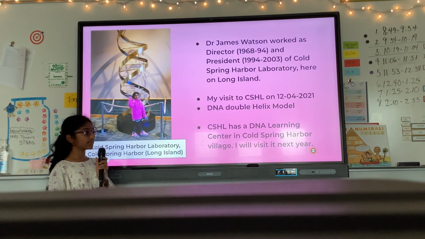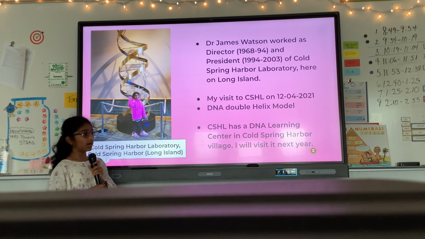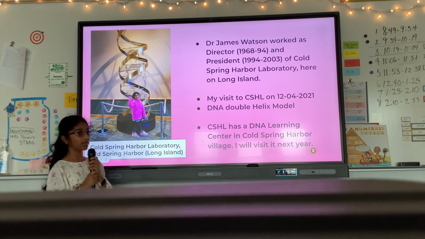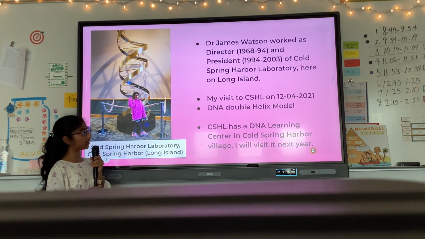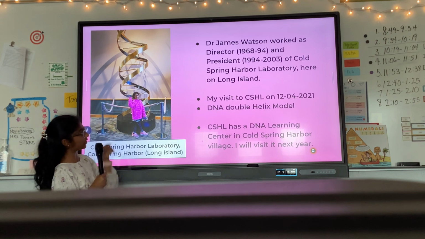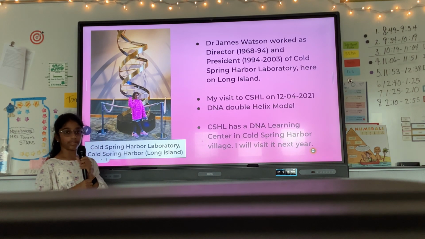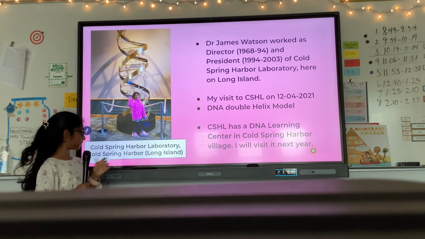So I visited Cold Spring Harbor Lab, and James Watson worked as president of Cold Spring Harbor during those years here on Long Island, and I visited it here. I visited it in 2021, and here's a DNA double helix model. Cold Spring Harbor has the DNA Learning Center, and I'll visit it.